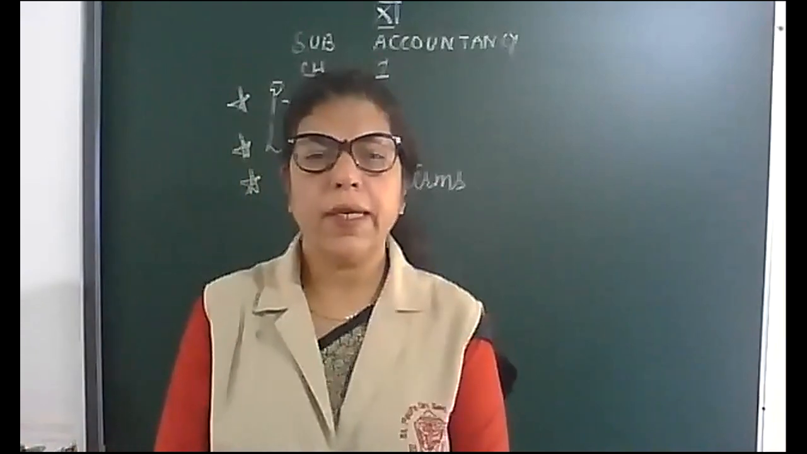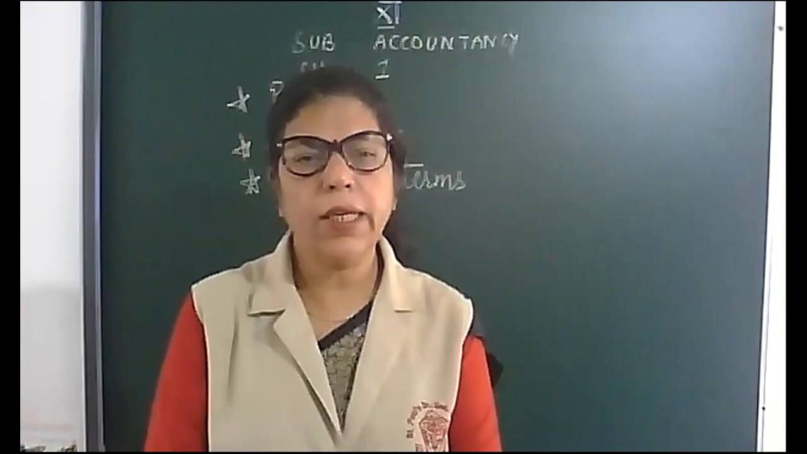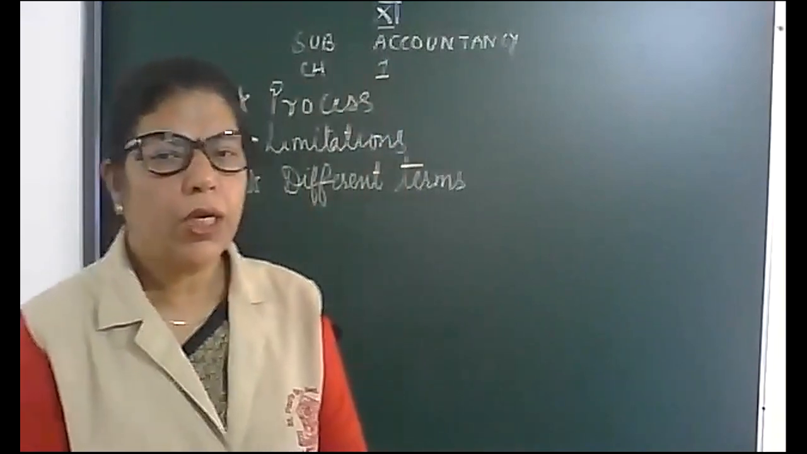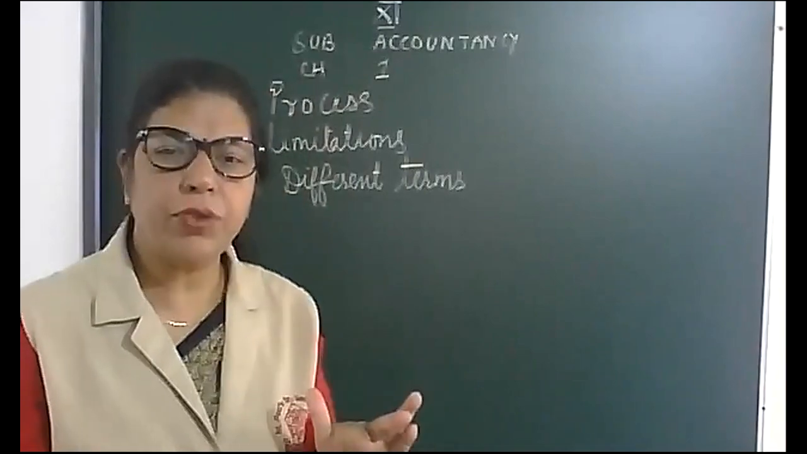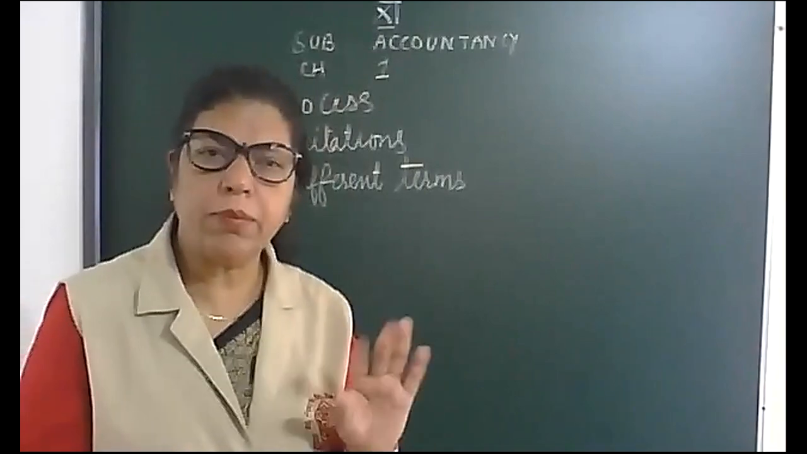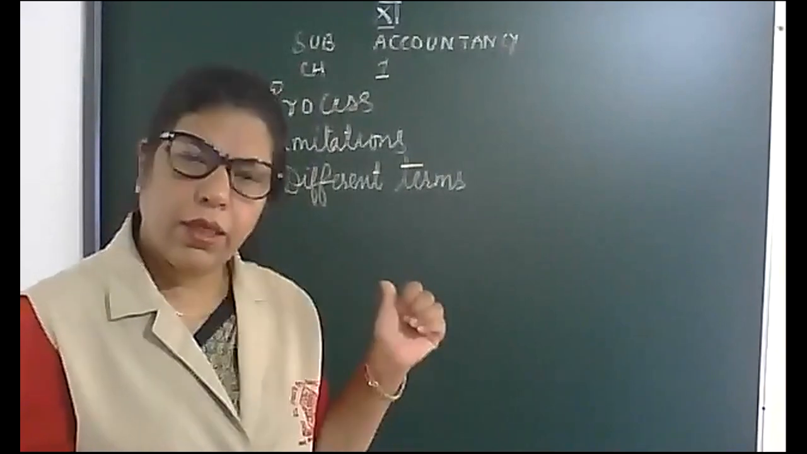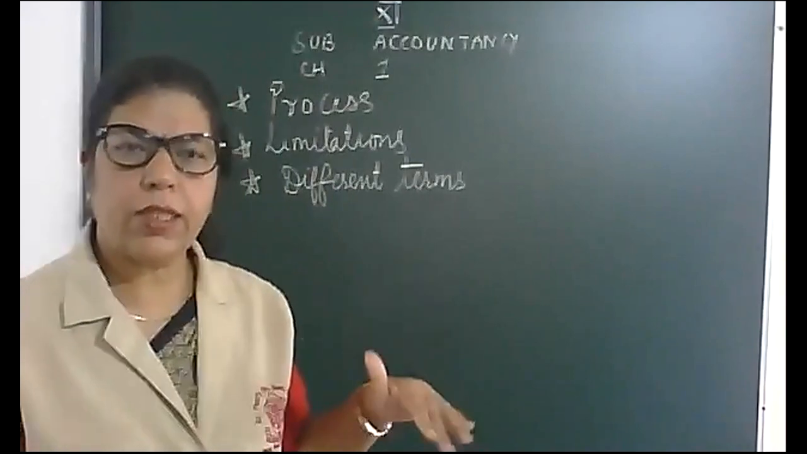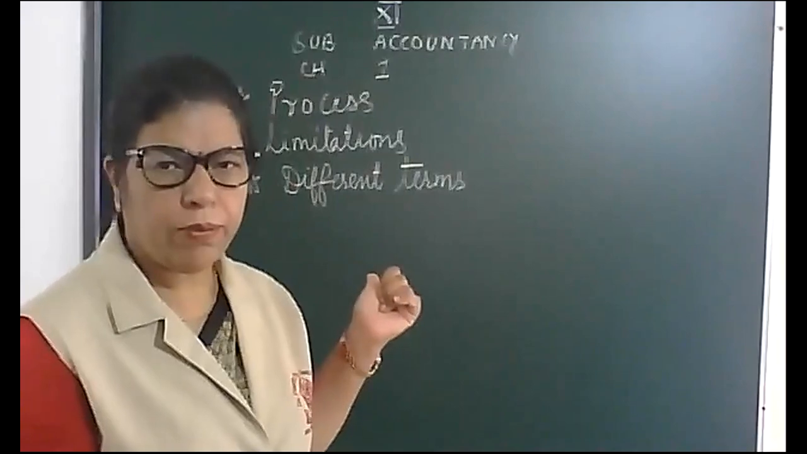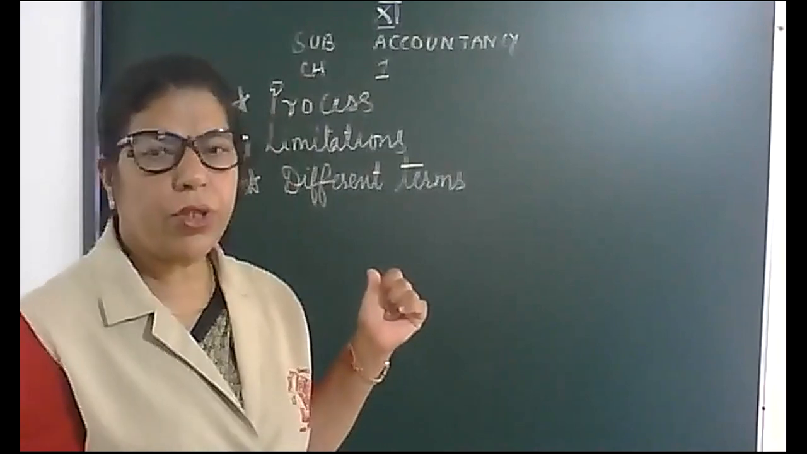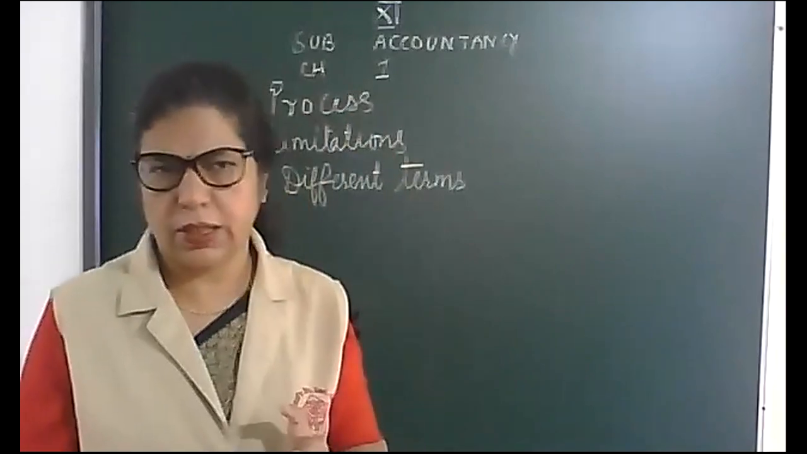Class 11, Accountancy. We are still on chapter 1. And today I am going to explain to you the process of accounting, limitations of accounting, and different terminology, similar terms in accounting, like accountancy, accounting, bookkeeping. All these things I am going to explain to you today. So in chapter 1, first of all is process.